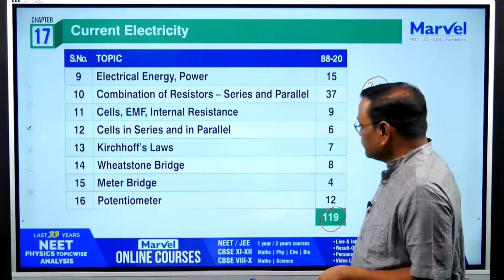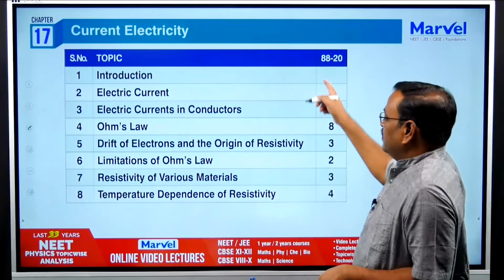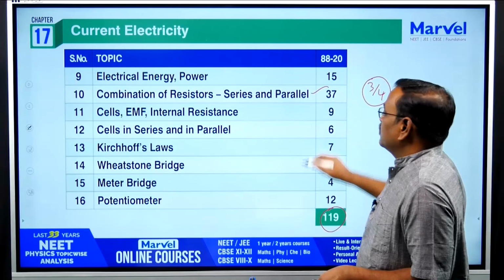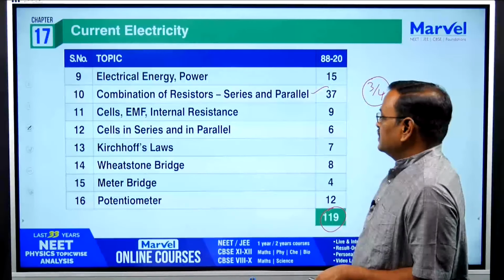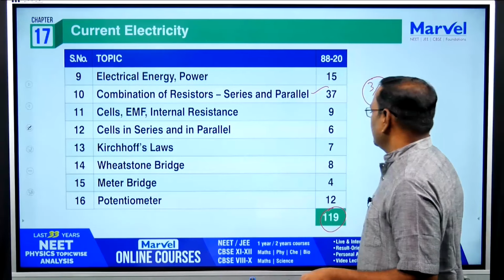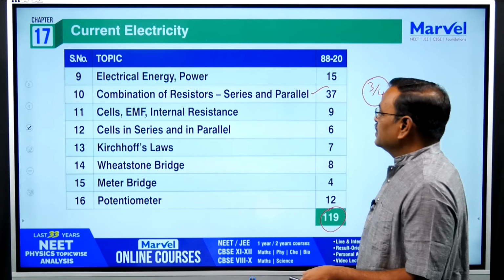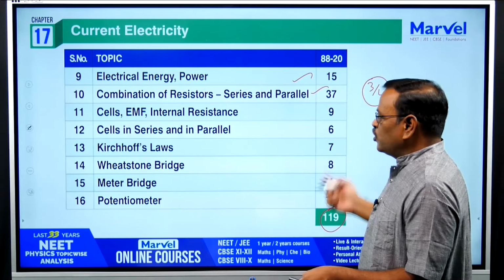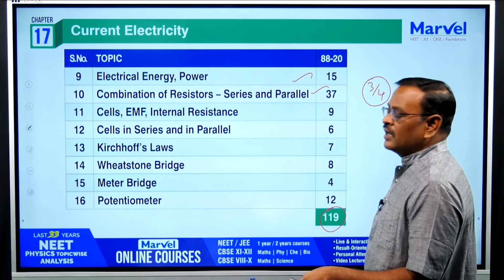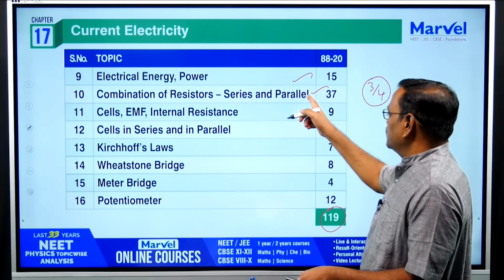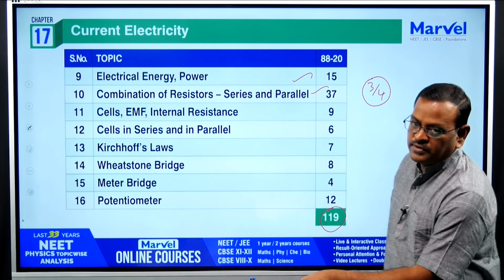See, here the first 8 topics are important, so concentrate on all the topics. But see this topic, combination of resistors, series and parallel: 100% one question will come from this. Another 2 questions you can expect from the remaining topics. Electrical energy and power is also important. So practice more questions from these topics and concentrate on the remaining topics for the 2 questions. So one question is compulsory from here and the remaining 2 or 3 questions from the remaining topics.